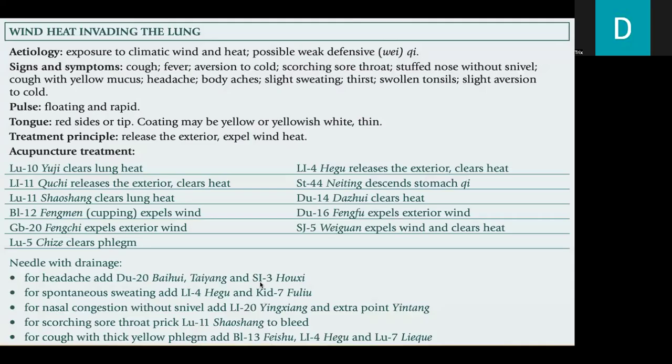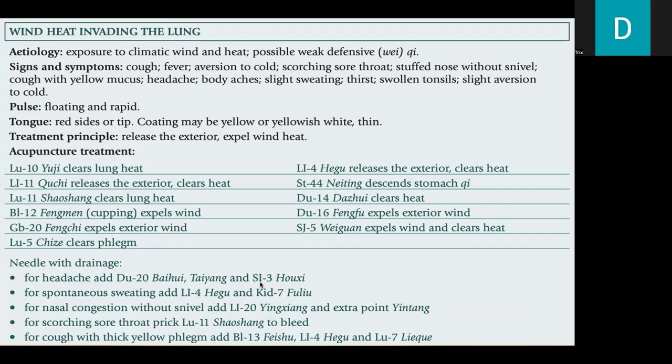Wind heat invading the lung. Etiology: exposure to climatic wind and heat, possibly a weak defensive Wei level. The signs and symptoms would be cough, fever, aversion to cold, scorching sore throat, stuffed nose with snivel, cough with yellow mucus, headache, body aches, slight sweating, thirst, swollen tonsils, slight aversion to cold. The pulse would be floating and rapid. The tongue would be red with red sides or tip. The coating may be yellow or yellowish white and thin.